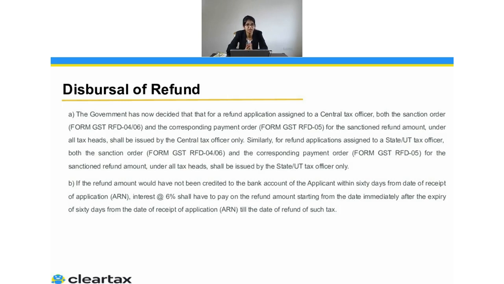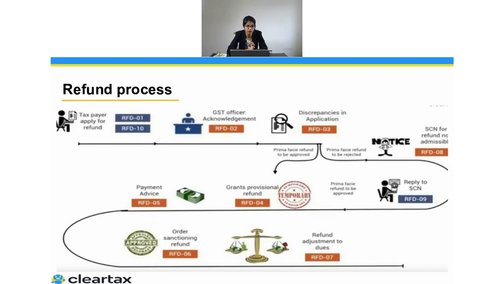So if the proper officer is giving the refund on time, then great, you don't have to pay any interest. But if he is not giving it on time, then he also has to give you interest at the rate of 6% per annum.